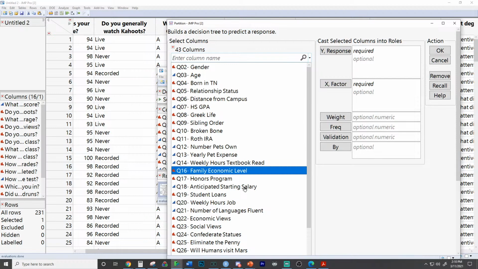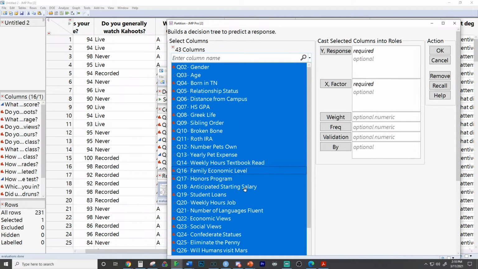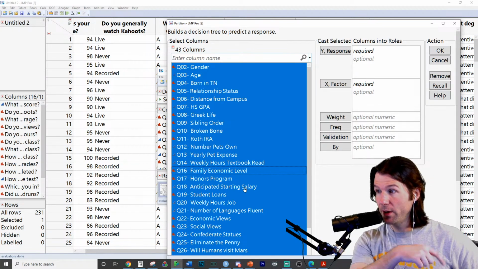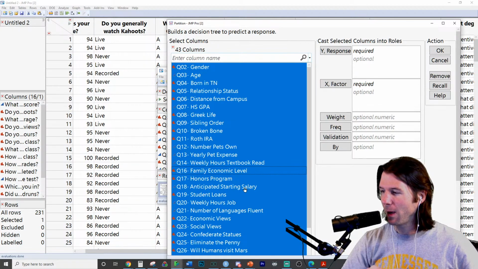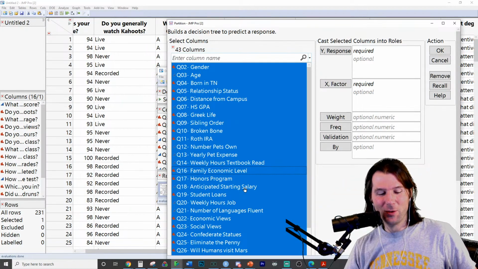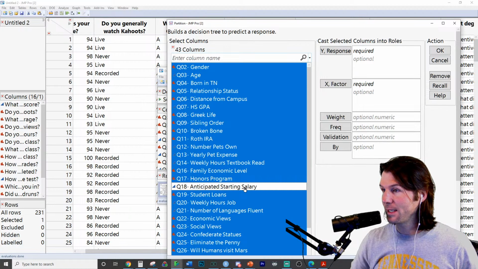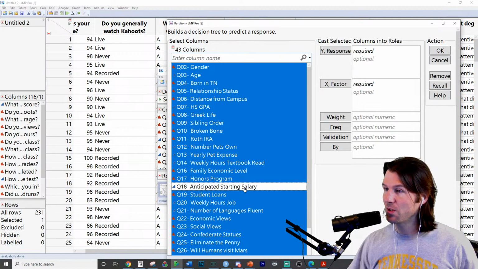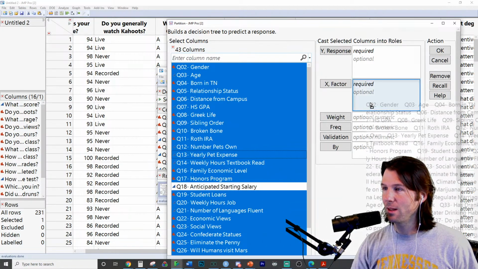So there's another way of doing it. One way is to select everything, and then if you hold Control, you can actually deselect Q18. I'm holding Control right now; I think it might be Command on a Mac. If you hold Control or Command, you can click it and that will deselect it. So actually, Campbell, you are correct. That will not go into the X's. You're 100% right. I'm going to drag these over to the X's.